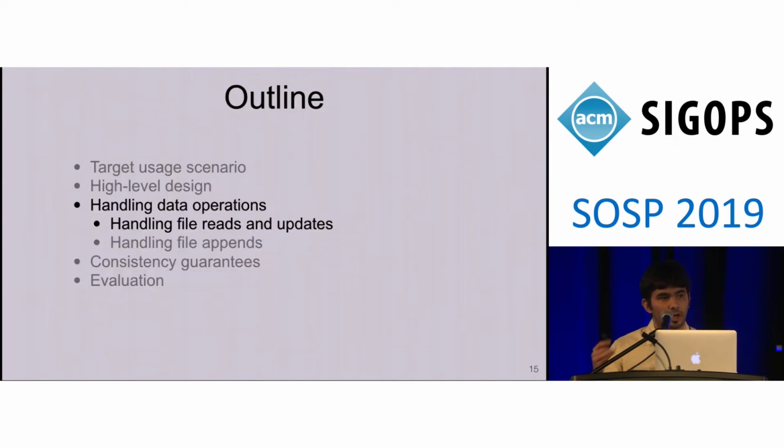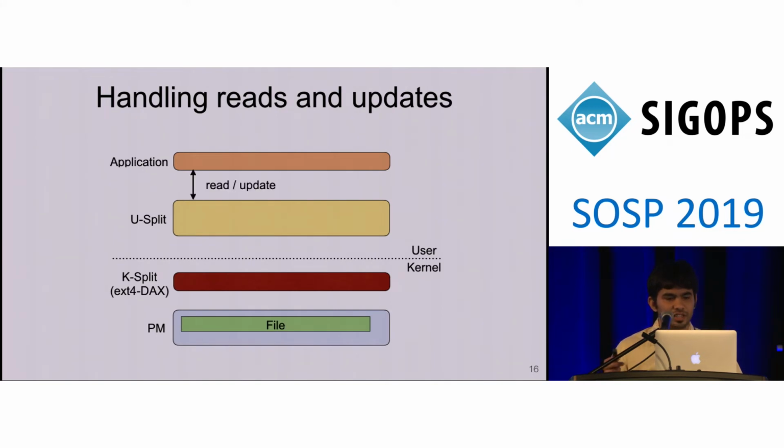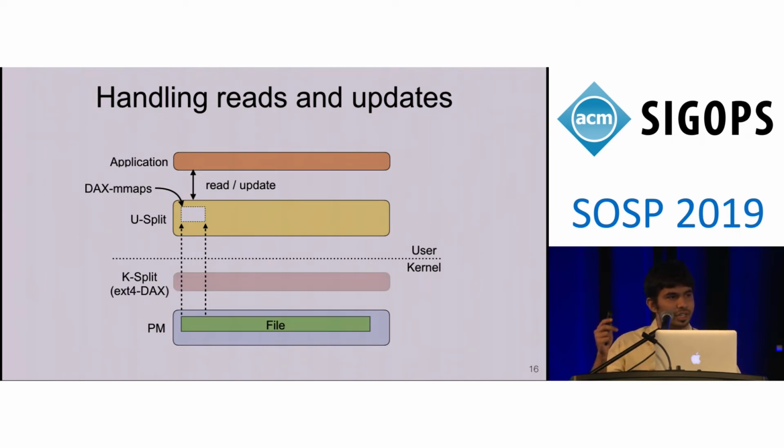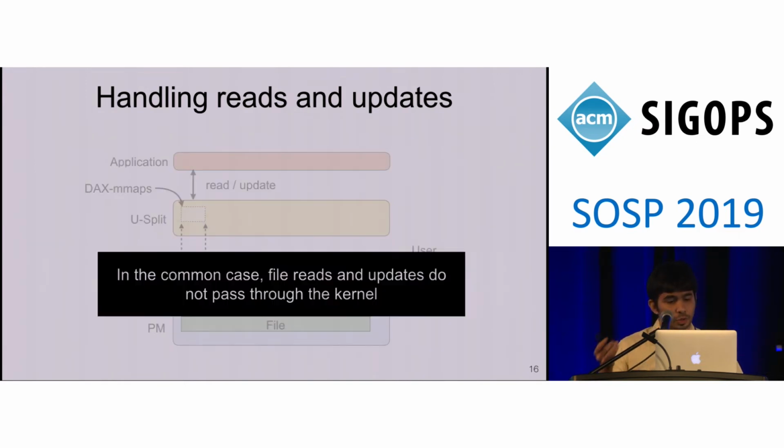Now, I'll talk about how SplitFS handles the various data operations. Let's start with how SplitFS handles reads and updates. When an application first tries to read or update its file, SplitFS internally memory maps a portion of the file into the user space library U-Split, and then all subsequent reads and updates are converted into loads and stores directly from U-Split. So in the common case, all file reads and updates don't pass through the kernel and are accelerated.